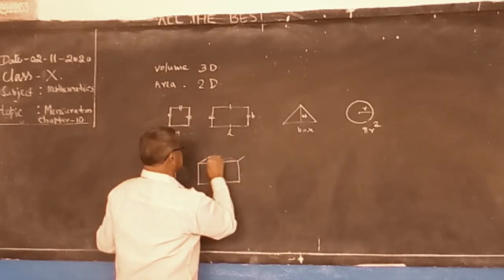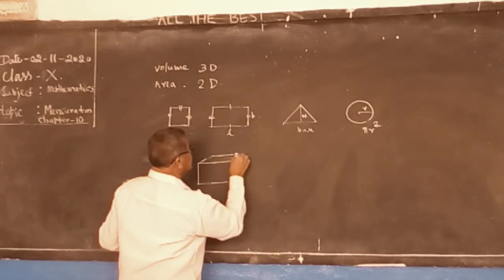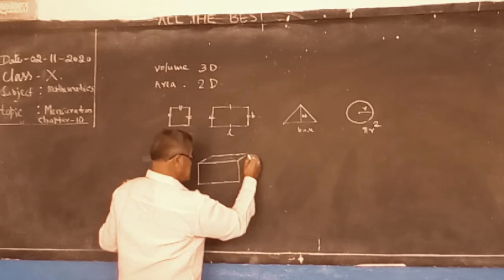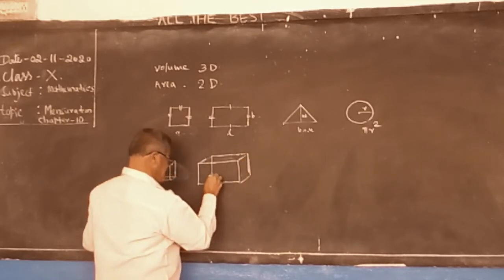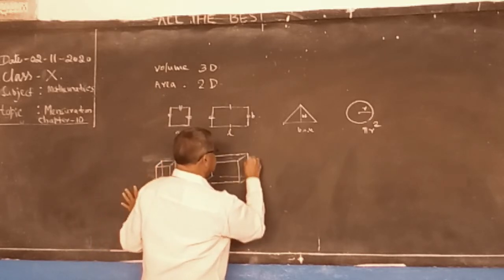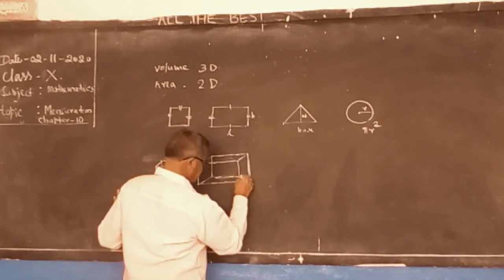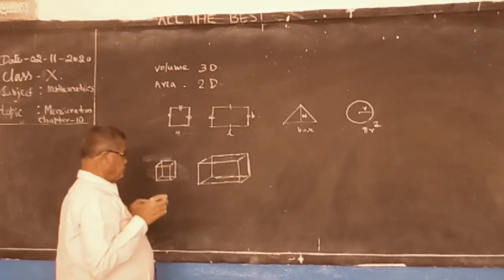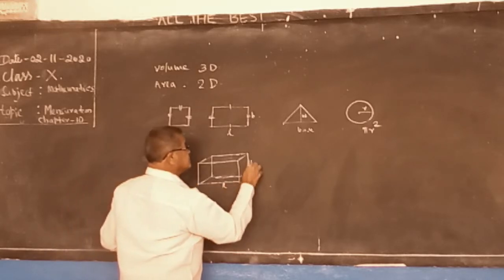Cuboid. See, this is length, this is breadth, this is height.